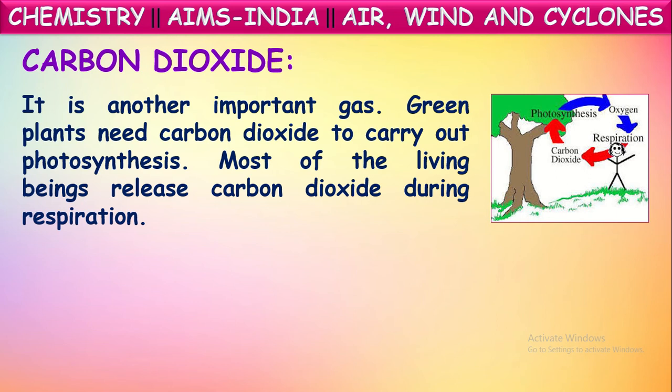They prepare their food in their leaves in the presence of sunlight and chlorophyll with the process called photosynthesis, and they release oxygen gas. That oxygen gas is taken by the animals and human beings, and they utilize this for their respiration process, and they release carbon dioxide gas. In this way, they maintain a cyclic process, and their percentages are being balanced continuously in the atmospheric air.